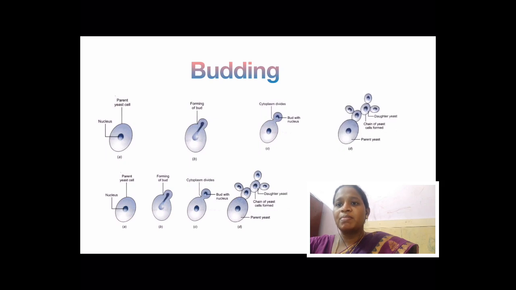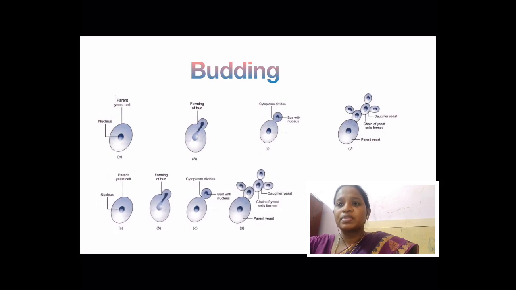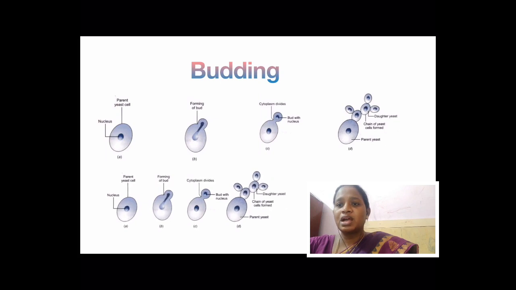And the bud detaches from the parent cell and it acts as an individual. So the process continues. This is how reproduction happens in yeast, and this process is called budding.